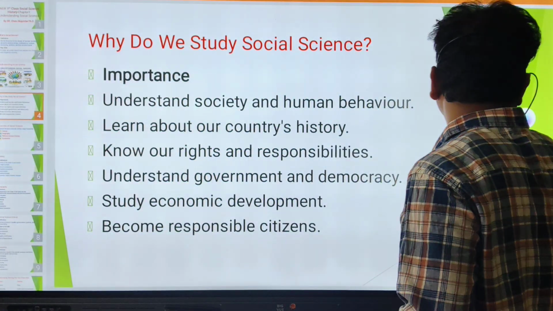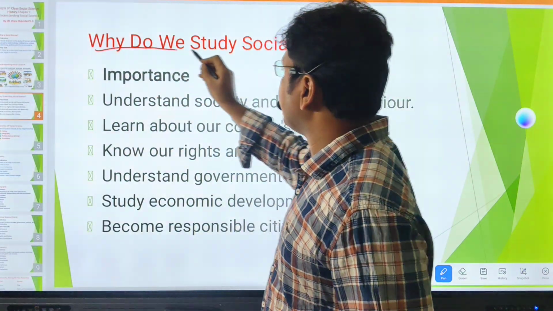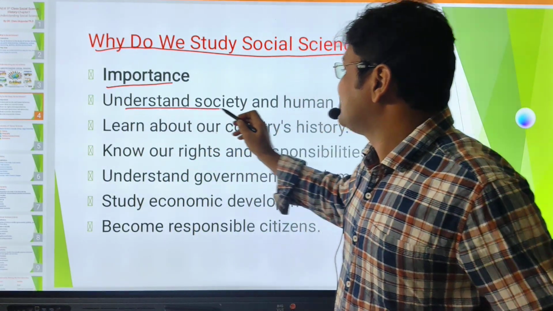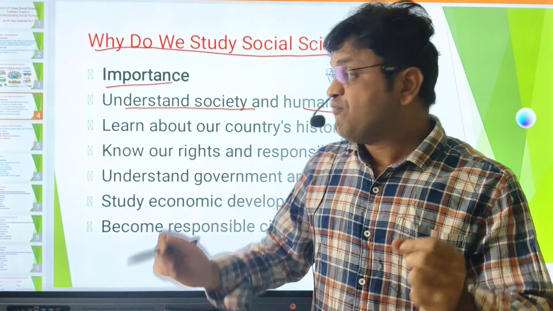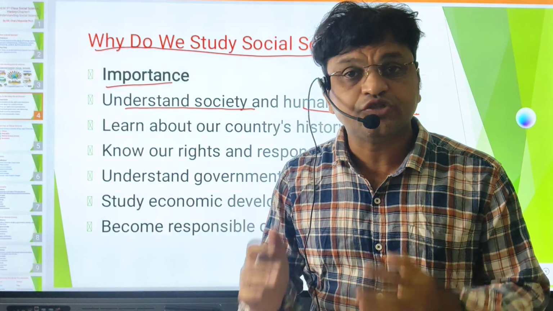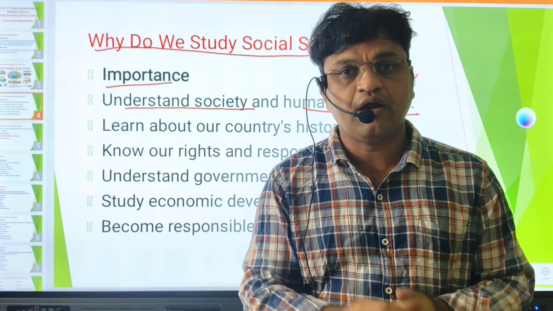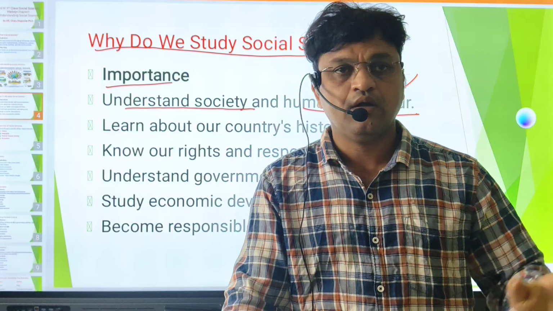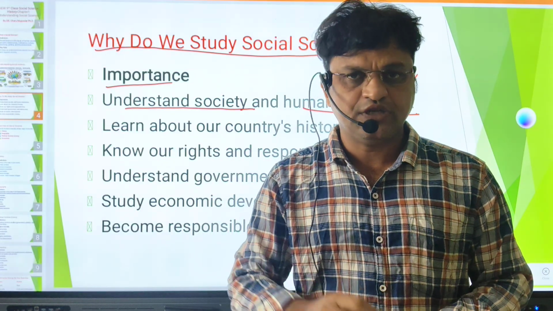So why do we study social science? What is the essence? The importance is to understand society and human behavior. Because we are members of society, we need to understand human behavior and how society is working. In some countries, war is always going on. Look at the Iran, Israel, USA war just one month back. But before that, they were always fighting each other due to political or other issues.